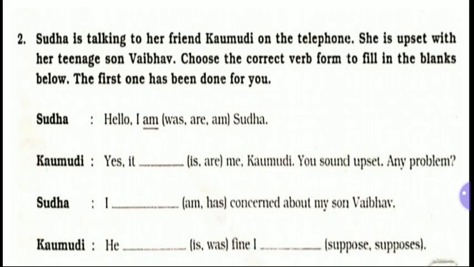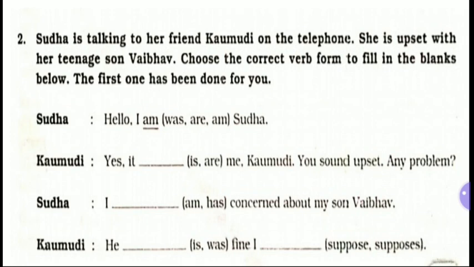Now look at second number, question number 2. Sudha is talking to her friend Kaumudi on the telephone. She is upset with her teenage son Vaibhav. Choose the correct verb form to fill in the blanks below. The first one has been done for you. Now look at Sudha: Hello, I am Sudha. You are looking at that there are 3 options: was, are, am. Now you have to select the right one. That's what has been done here. For your understanding, for your benefit, am has been selected out of these 3 options.